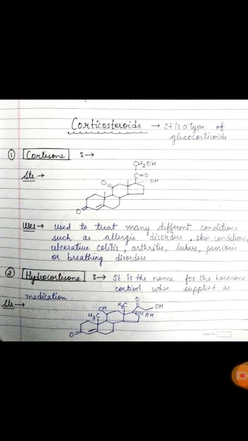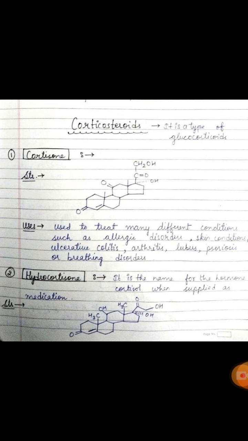Now come to the drugs. Examples of the drugs which are used to treat the corticosteroid diseases. Number one drug is cortisone. This is the structure of the drug, and now the use of that drug: it is used to treat many different conditions such as allergy disorder, skin condition, ulcerative colitis, arthritis, lupus, and breathing disorders.